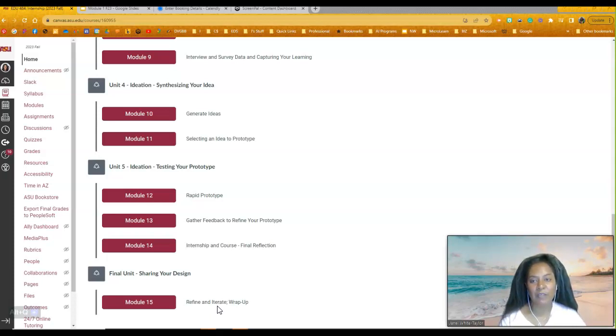So again, you're going to walk through this process. Each week, the modules will open around Wednesday or Thursday. Again, we don't want you plowing ahead because this process takes time. We want to make sure that you give this enough time to work through it and to make sure that things are happening as they should. So if you have questions about that, let me know. We're here to support you.